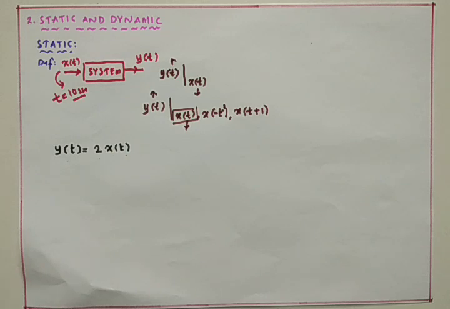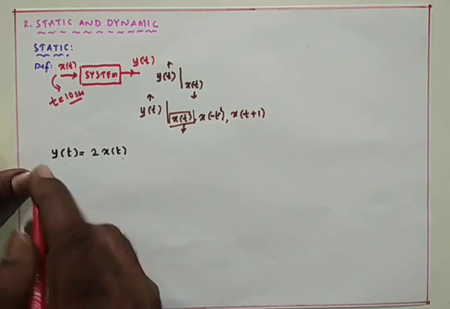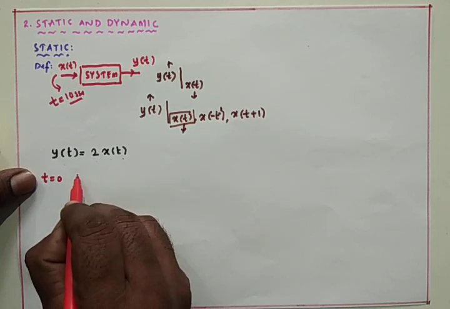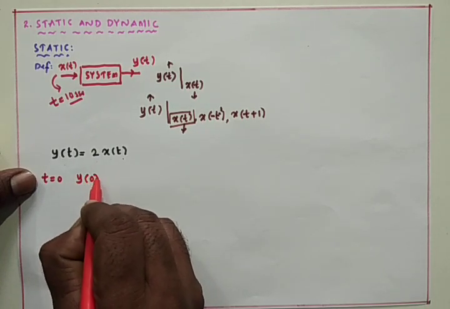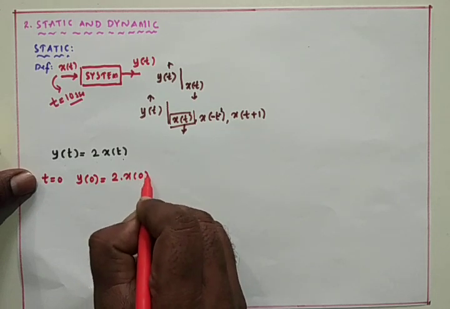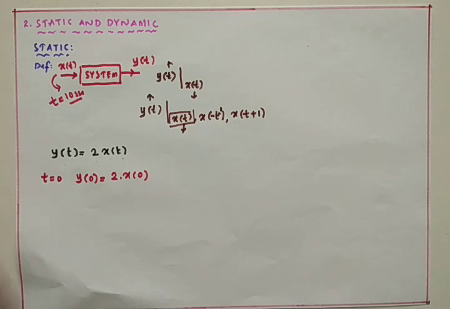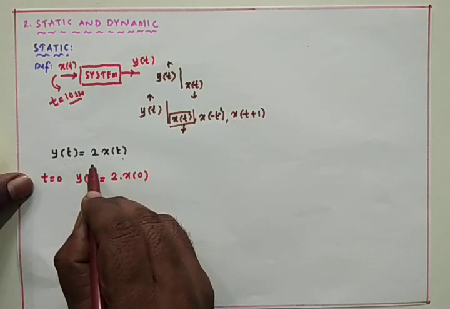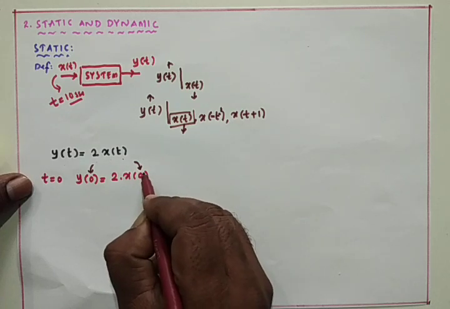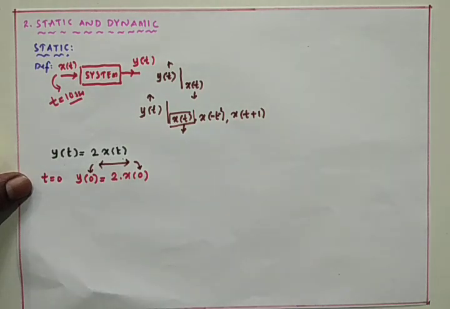substituting various values for t. If t equals 0, then y of 0 equals 2 into x of 0. That means this output, y of 0, is the output at t equals 0 due to the input signal at t equals 0. Both are the same, only present to present.